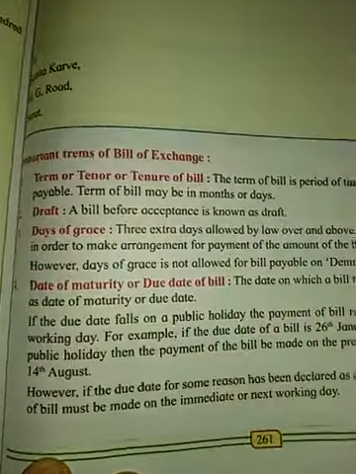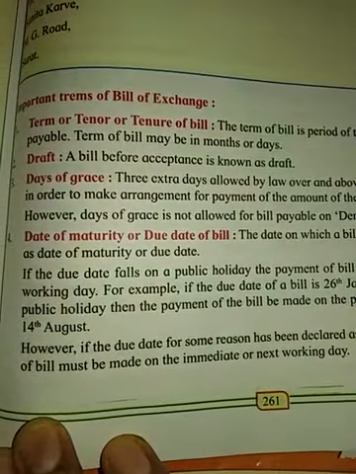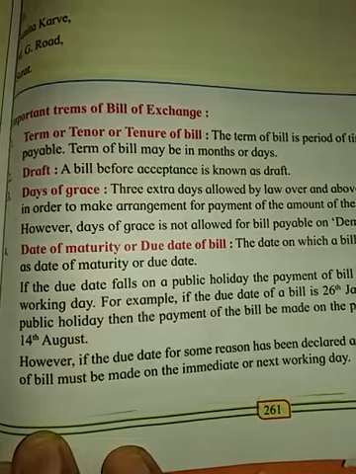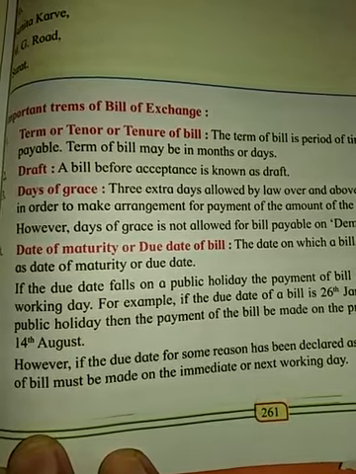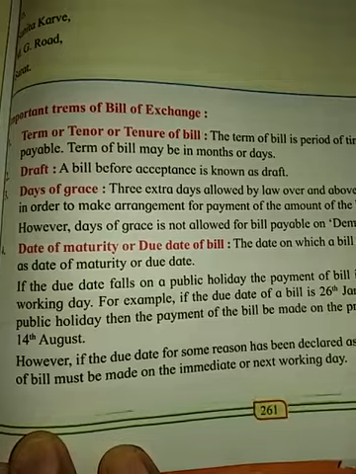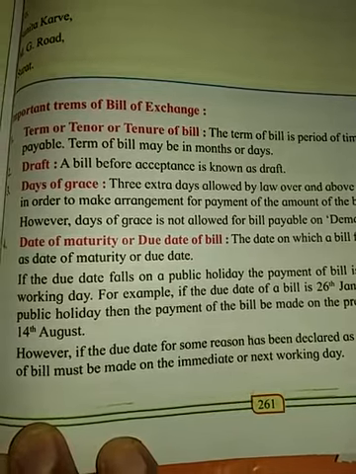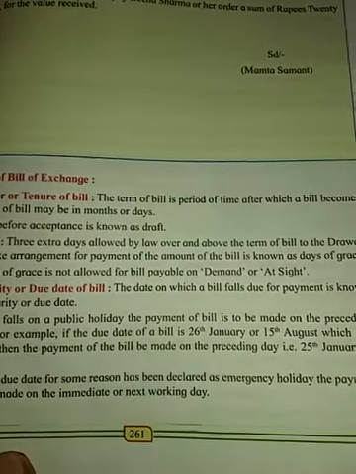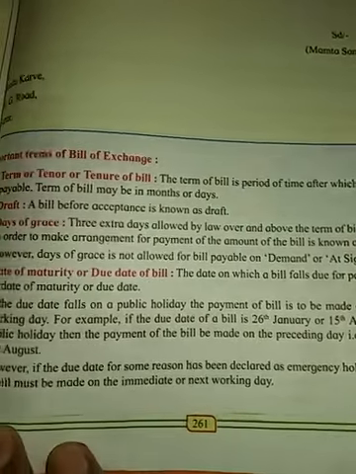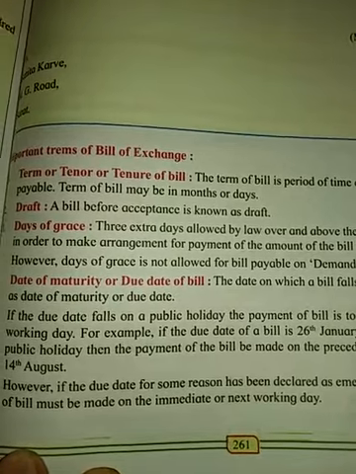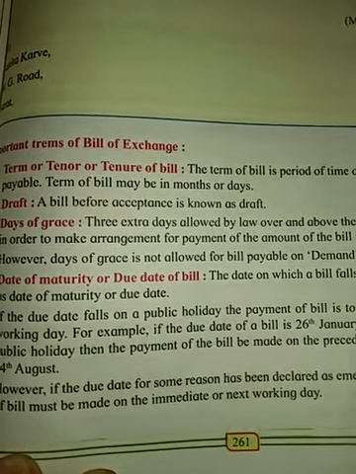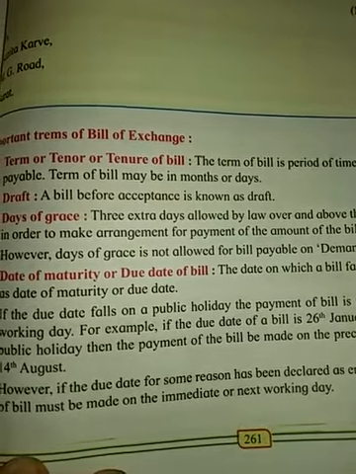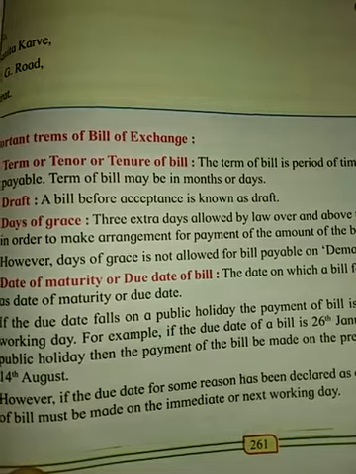Now we will go one by one through the different terms used in the bill of exchange. The first term used is term or tenure of the bill. It means the period of the bill, for how many months or days the bill is drawn, whether it is 30 days, 1 month, 2 months, 45 days, 90 days, that is the term of the bill. The term of the bill is the period of time after which the bill becomes payable. The term of the bill may be in months or days.